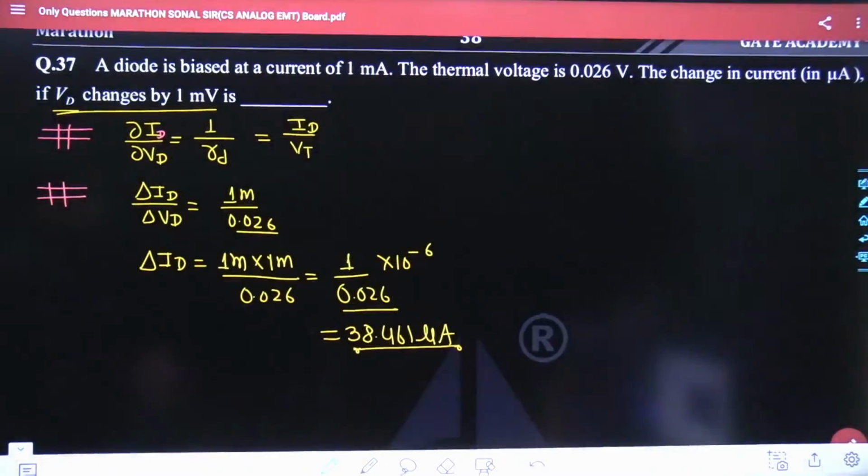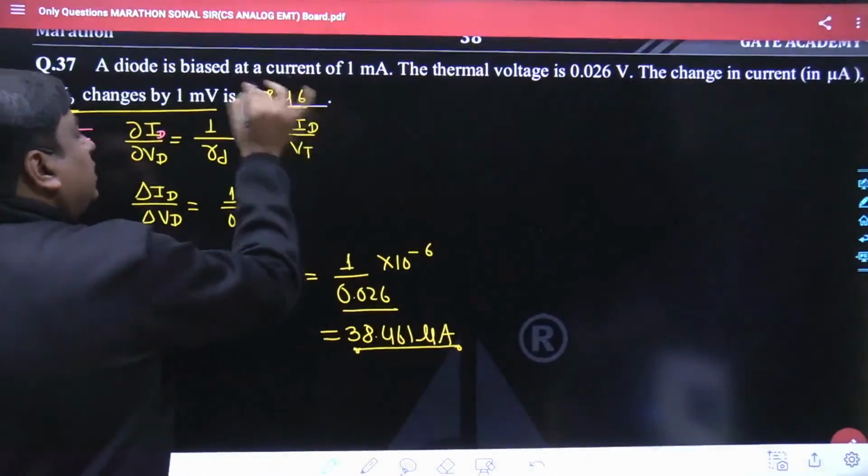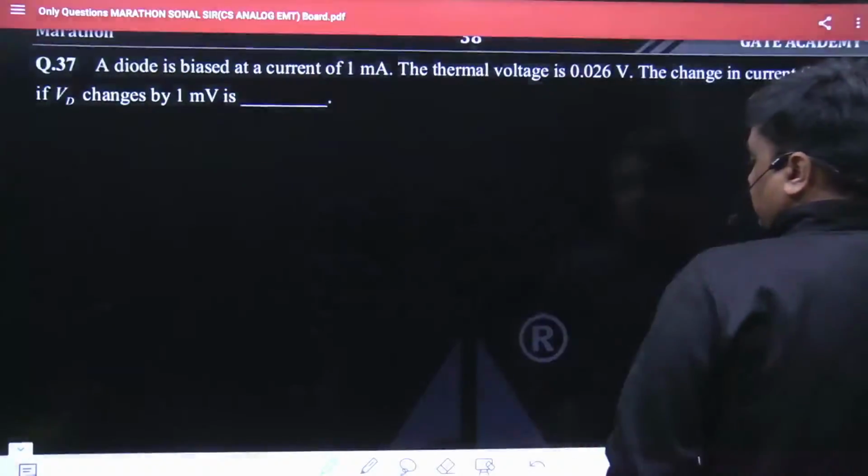So the answer is 38.46 microamperes. Only 38.46 should come over this point. So in the same sequence, we have to move forward, taking the next question.